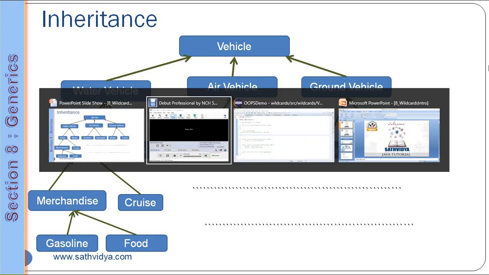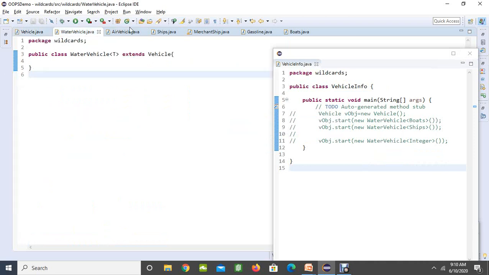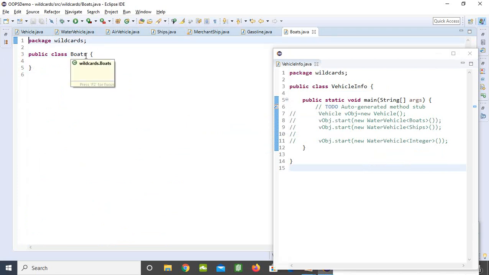Right? Now let's go to our Eclipse and work it out. Here I have created all of the classes that I mentioned, like vehicle, water vehicle, where water vehicle extends the vehicle, and air vehicle which extends the vehicle again. Coming to ships which extends the water vehicle, and merchandise ship extends the ships, and gasoline extends the merchandise ship. And coming to boats, boats can extend the water vehicle. Here I did not mention it, but we can also mention this.